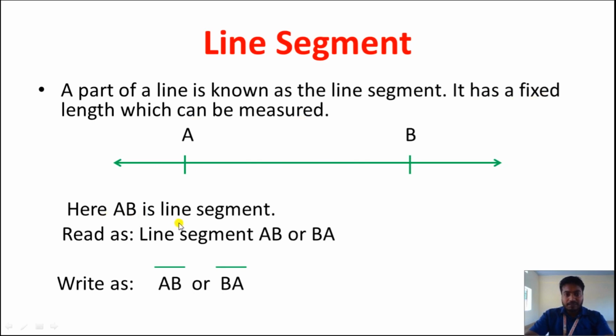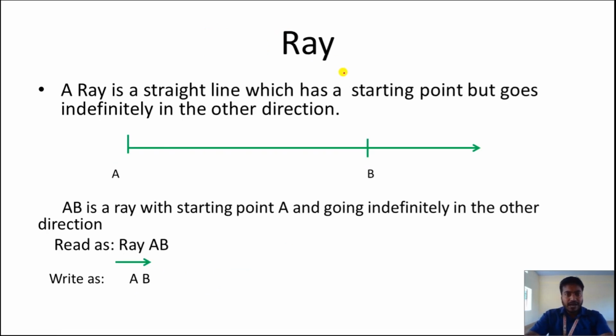Now here AB is the line segment, so we can read as line segment AB or BA. And we can write as a line over AB or a line over BA. Like this we can write the name of the line segment. Clear you all?